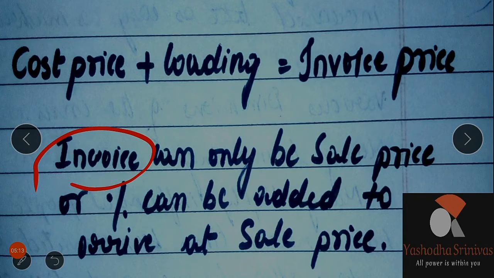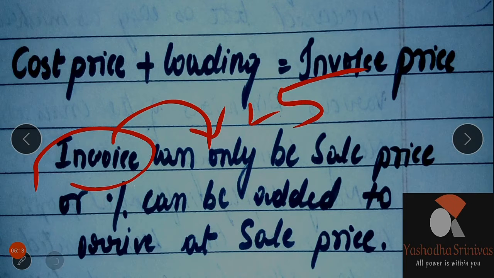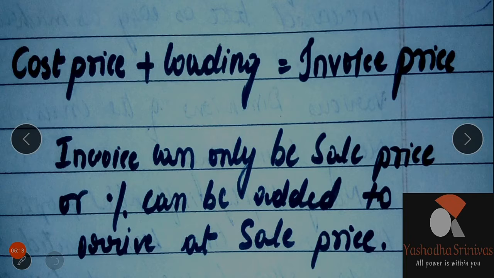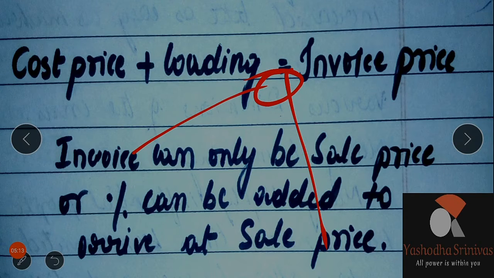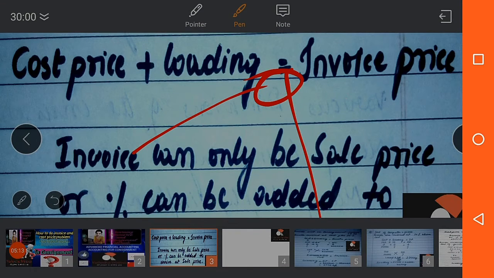Or upon the invoice price they can add some more amount and sell it at that added price. These two options are there for the consignor: the invoice price can be the sale price, or they can add some more amount and sell at a much higher price than the invoice price.